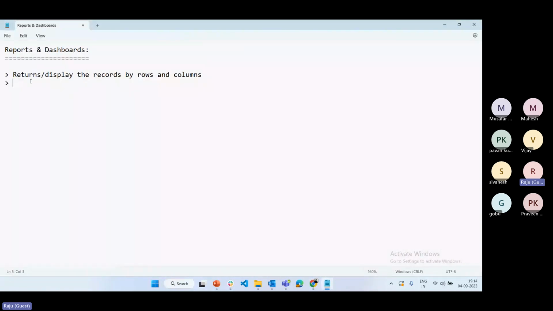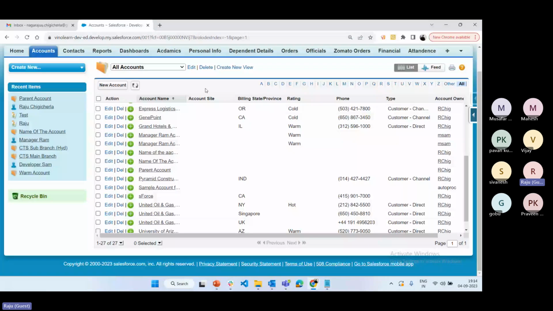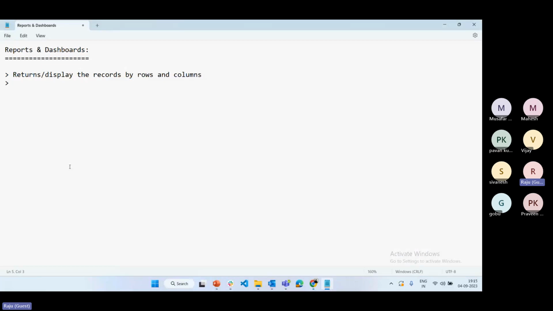In reports and dashboards, we can display more than 200 records on a single page, and we can also download the data. One more advantage is that sometimes we want to schedule the report. Automatically we need to send the report details to the user at a time interval. Whatever data it contains, I want to send to the user based on a certain time interval. How to send and schedule the data is not possible through list view. So to overcome the list view limitations, the alternate approach is reports and dashboards.